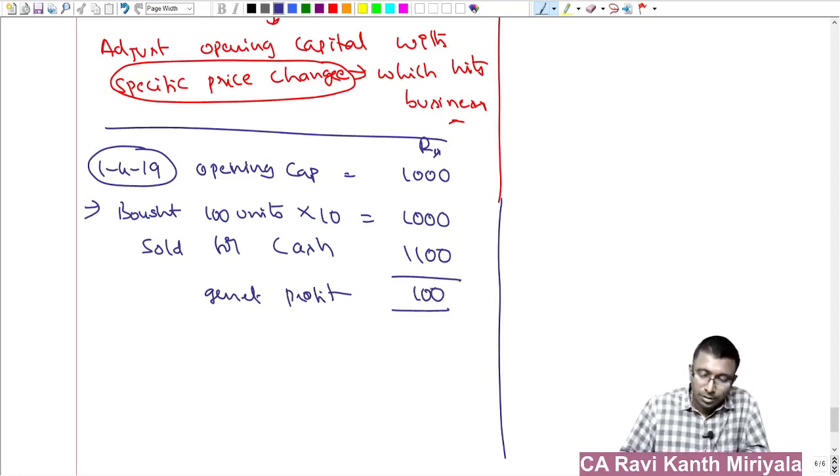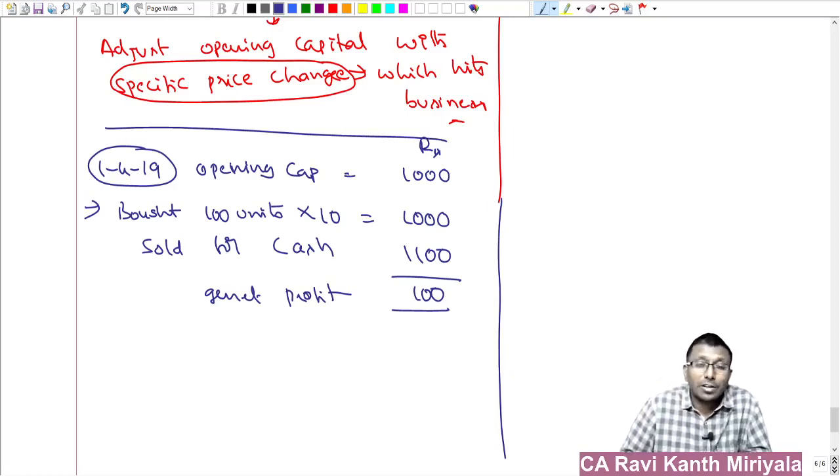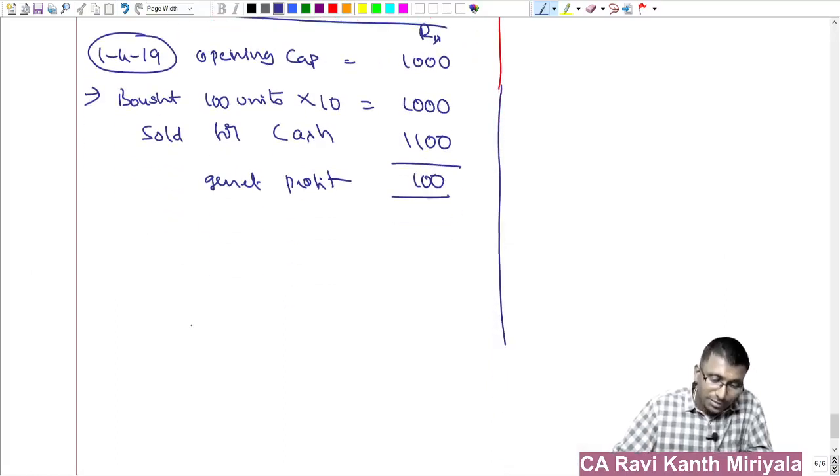You got it. Now the basic question, generally what happens? 100 rupees will be transferred to retained earnings. That is free reserve. Members of the company can take it freely. Correct. That is possible. If it is sitting in the retained earnings, then automatically members can withdraw that. Hope you understood. So this is correct. But the point is here, right?